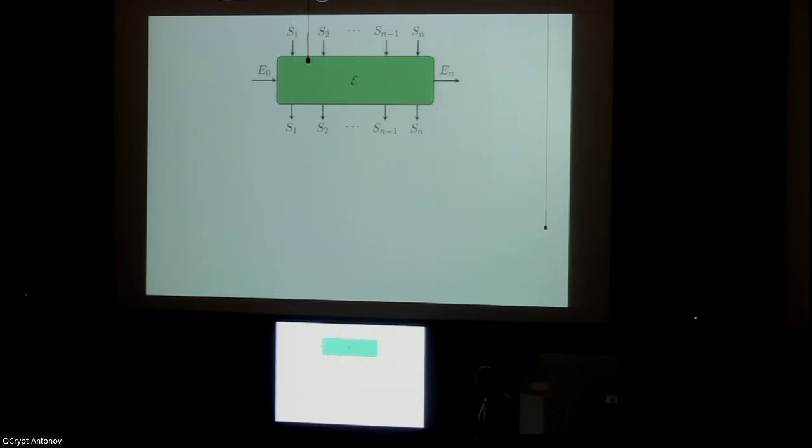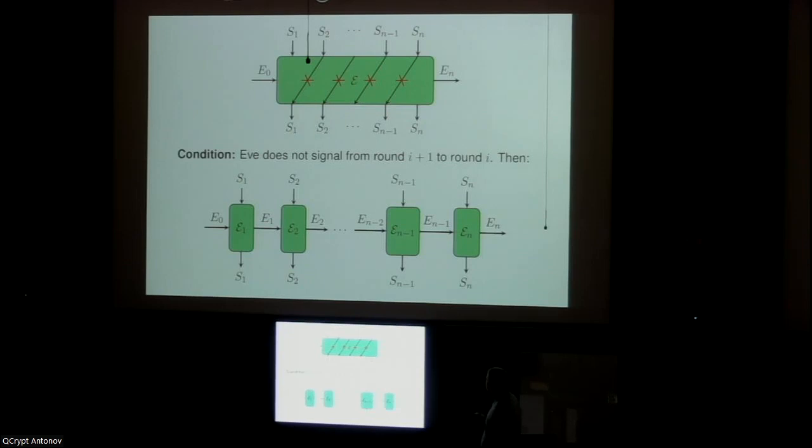So what we need is a condition that allows us to factorize this map. If we now add the condition that Eve cannot signal from future rounds to previous rounds, then it can be shown that this map can be decomposed in this fashion. This is a theorem that we also show in version 2 of our paper, which will be on arXiv soon. But anyway, if we have this condition, then we can always find this sort of decomposition of channels. So it starts to look a lot more like what we need for the entropy accumulation theorem.